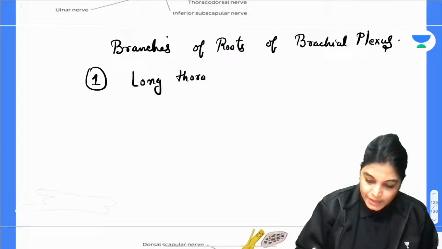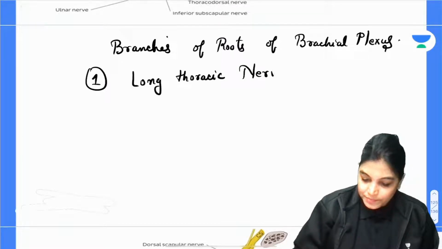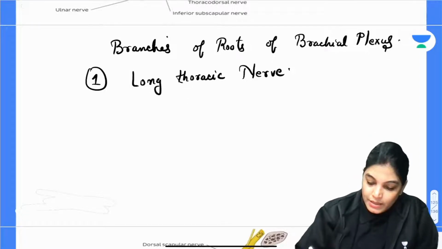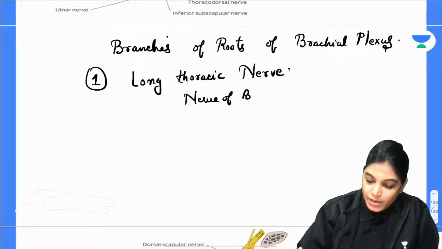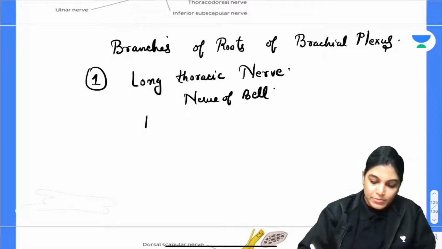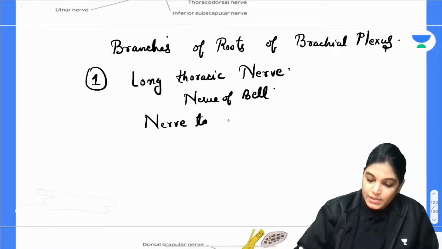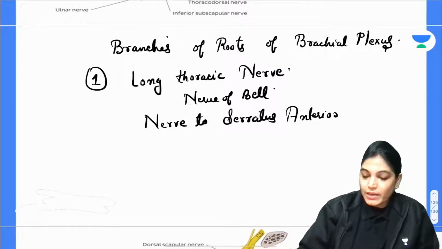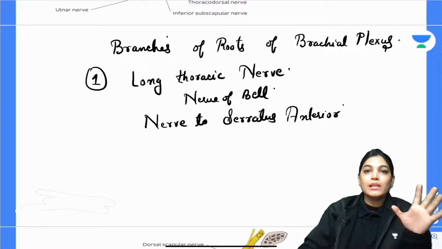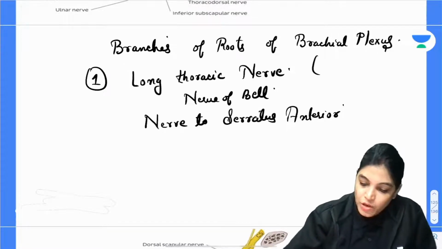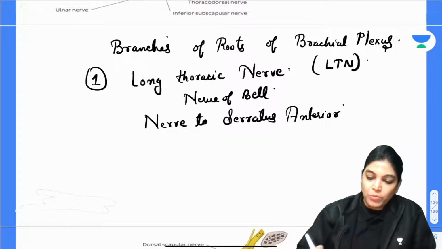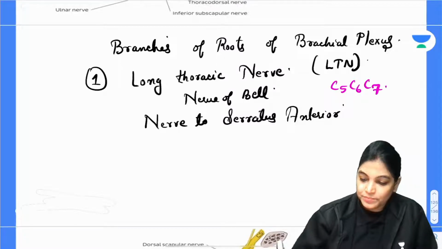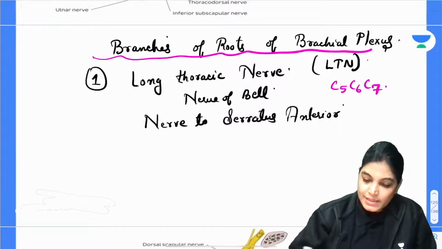Long thoracic nerve is also called nerve of Bell. What is its other name? It is also called nerve to serratus anterior muscle. So all these, please don't get confused. All these are names of a single nerve, that is long thoracic nerve. In short form we can write LTN. The other important point is to know its root value. So its root value is C5, C6 and C7.